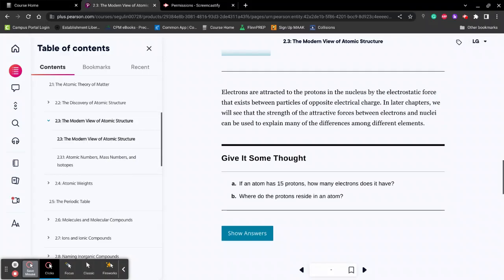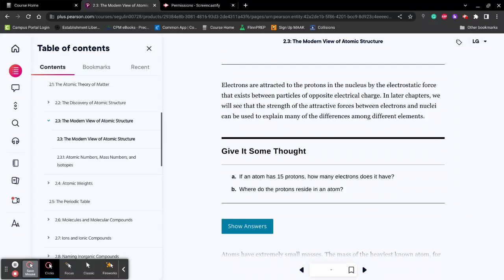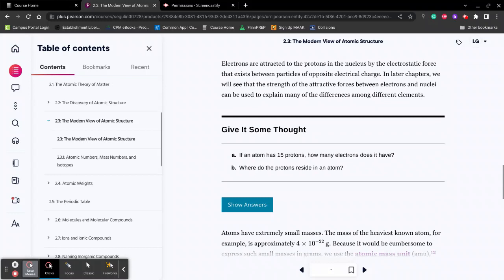Since protons are plus signs equal to plus 1, and electrons are equal to minus 1, and each atom has evenly balanced pluses and minuses, let's do these problems real quick. A: if an atom has 15 protons, how many electrons does it have? I'm going to walk you through these. Since an atom has 15 protons, it has a positive charge of 15. To balance that out, we need a negative charge of 15. Therefore, we have 15 electrons.